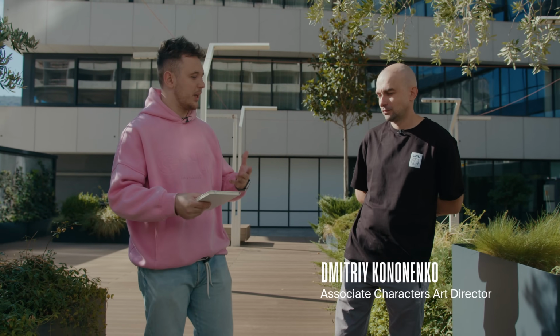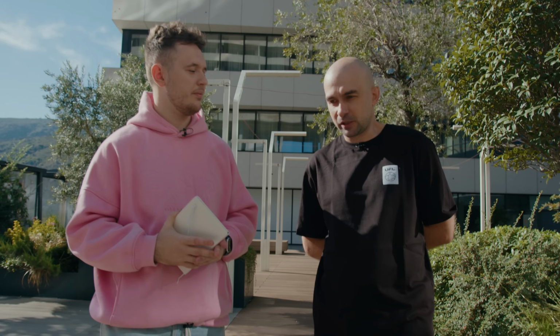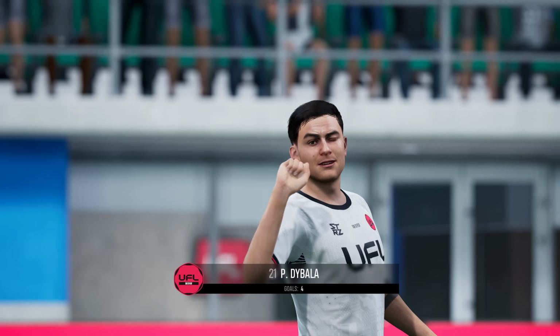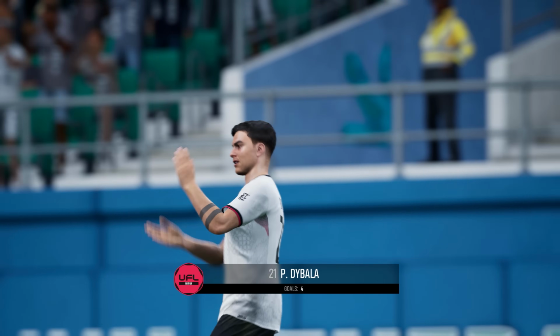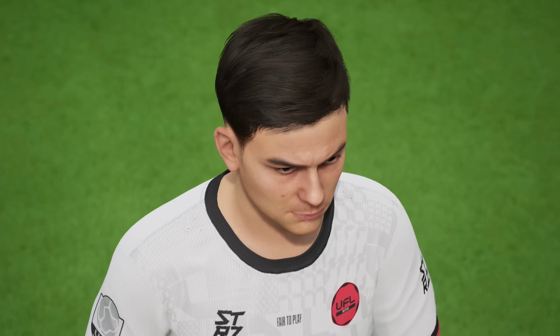How does your team manage to stay on top of updates? How quickly do you try to address changes of tattoos or hairstyles? Honestly, with over 5,000 players, it's incredibly challenging to track who's changed what. For instance, we have a player who's had almost the same hairstyle for years, except for the early stages of his career.